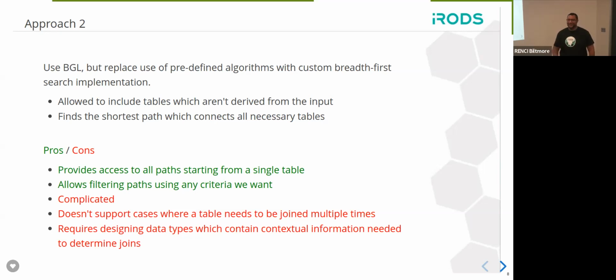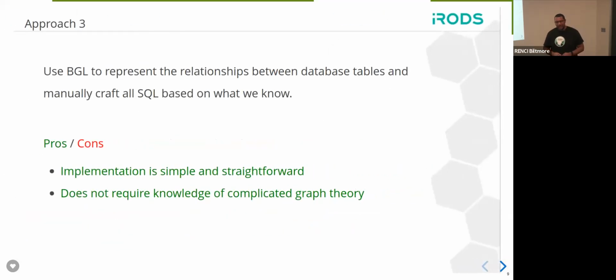And so again, we took another approach. So approach number three is that we just leverage the BGL library for simply representing the database schema and relationships between tables. So that's basically just joins, and we use BGL to provide some convenient access or methods around the database relations. And from there, we would just look at the set of tokens that were received through Flex and Bison and make decisions based on whether we identified a column as special or whether we can just do a simple lookup and apply the necessary SQL.